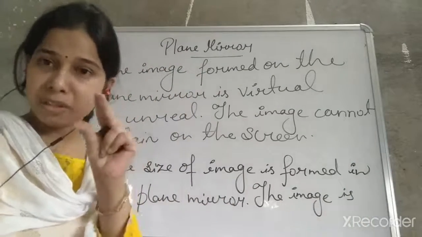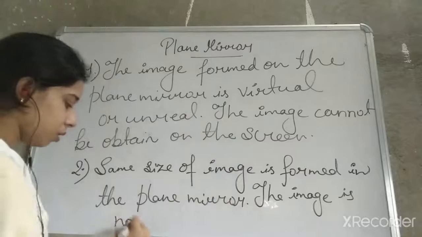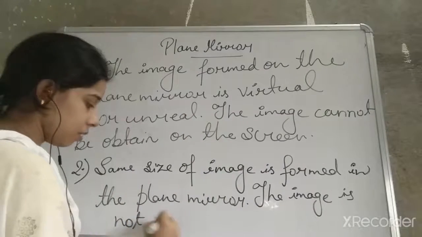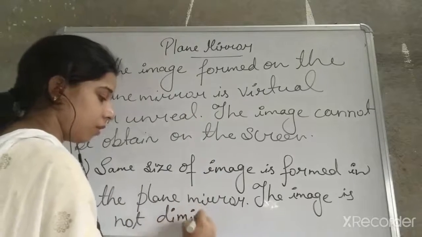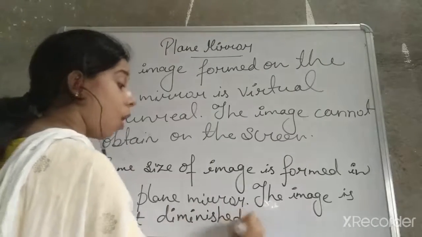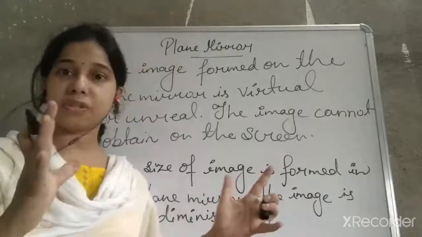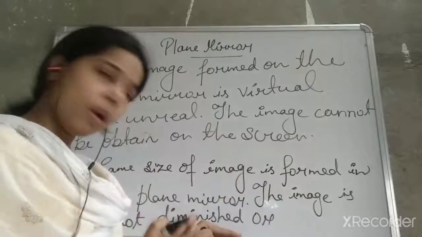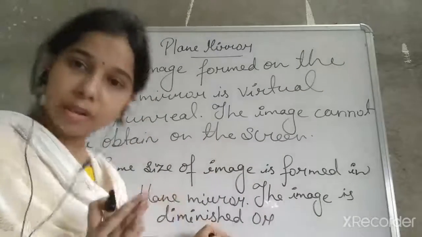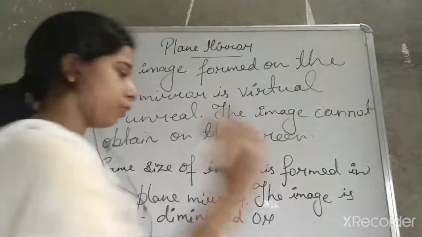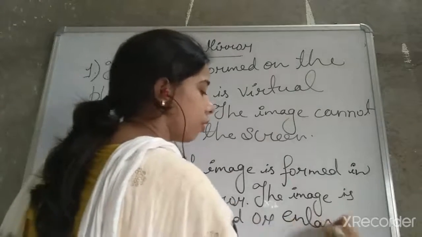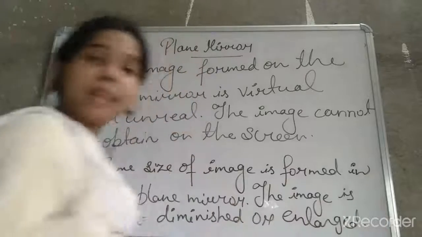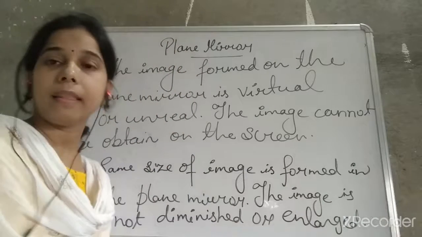Small means diminished, so the image is not diminished or enlarged. Okay, so it's not very small or not very large. For very small, we use the term diminished, and for very large, we use the term enlarged. Okay, so same size of the image is formed in the plane mirror.